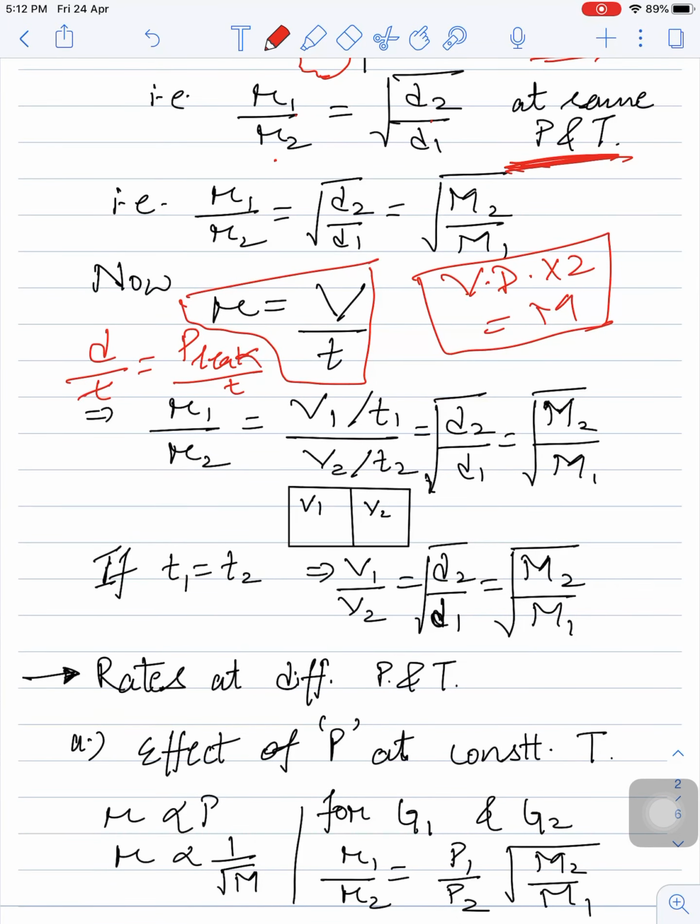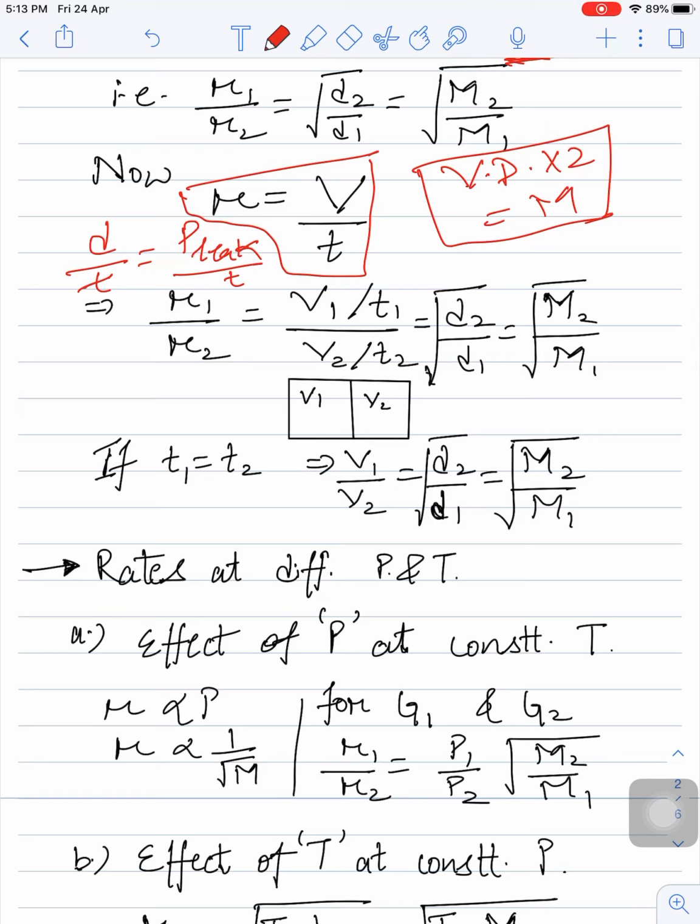For example, we are diffusing a gas through a very thin tube. So what will happen? Distance upon time, the distance covered by time taken, is equal to the rate of diffusion of the gas inside the very thin tube. So obviously we can write it comparing two gases: R1 by R2 equal to V1 by T1 upon V2 by T2, and that will eventually be equal to square root of D2 by D1, square root of M2 by M1, isn't it?